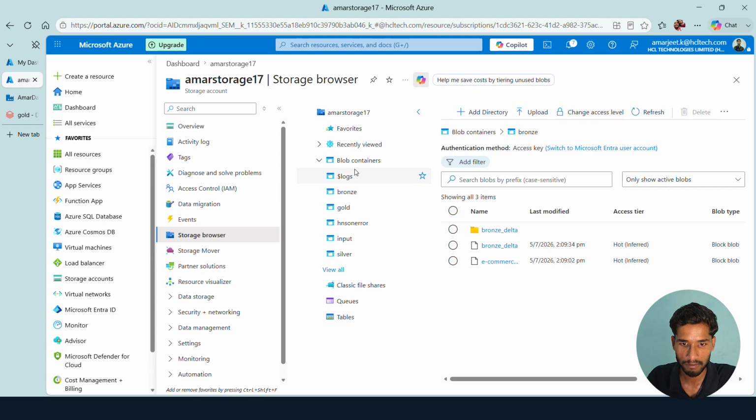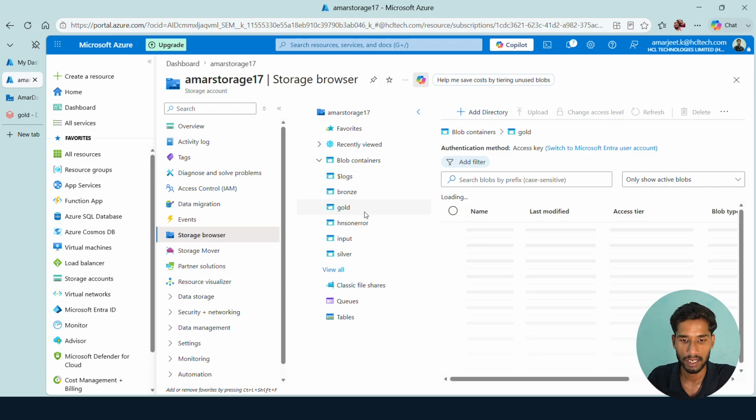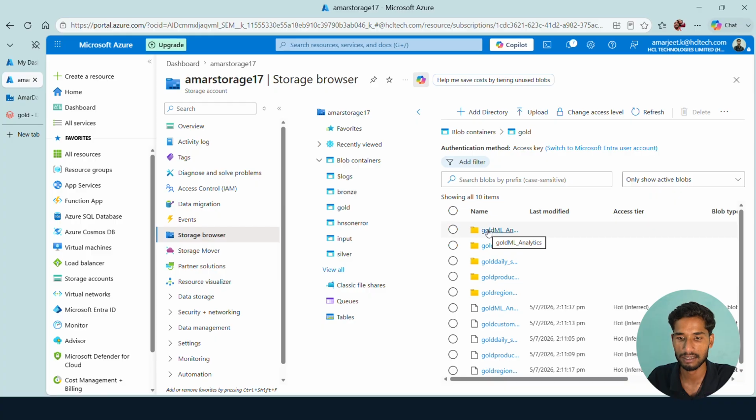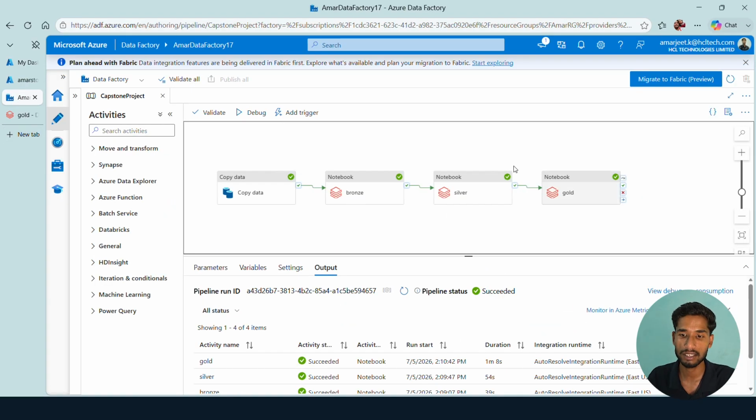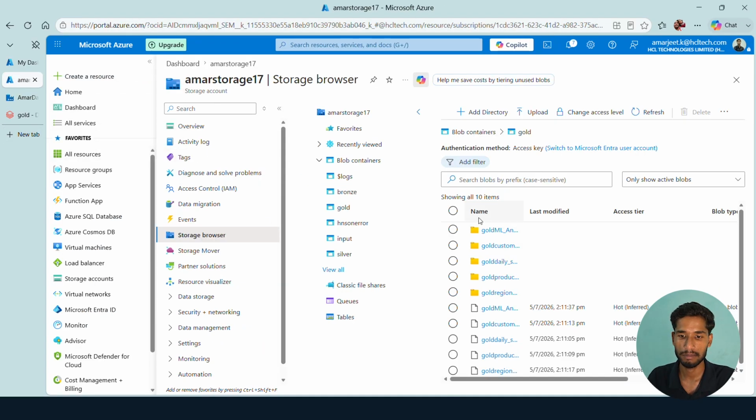Now in the silver, this is the clean data that is also there. And the final business reports, you can see, right? These are the business reports: gold MN analytics, gold customer analytics, gold daily sales, gold daily product performance. So this is my storage view. You can see after successfully executing this pipeline, my data is copied and mentioned here.